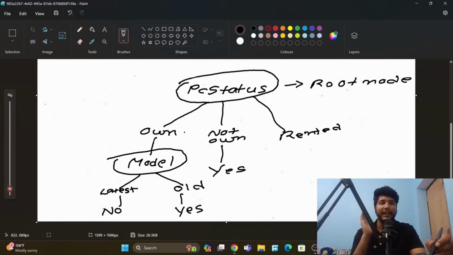Okay, so we calculate this with the help of entropy and information gain. We do this by the ID3 algorithm. We can do this by three algorithms: the ID3 algorithm, the random forest one, and the CART one. The most popular ones are random forest and the ID3 algorithm. In this video we are looking at the ID3 algorithm. In the next video we will do random forest. Random forest is combining multiple decision trees.